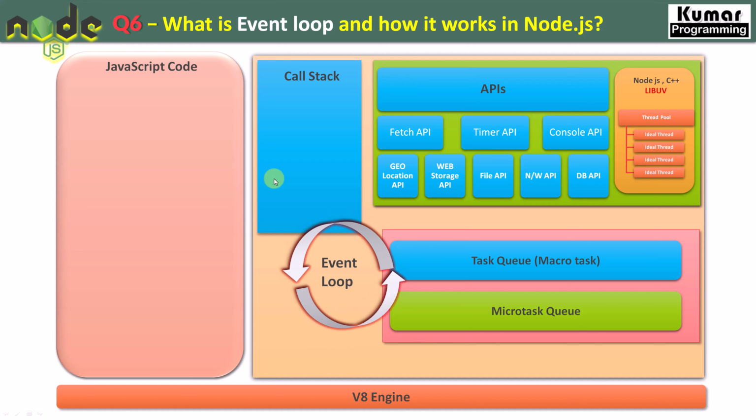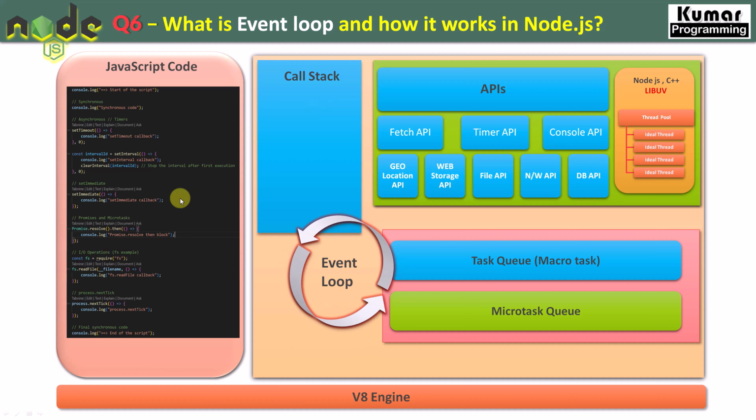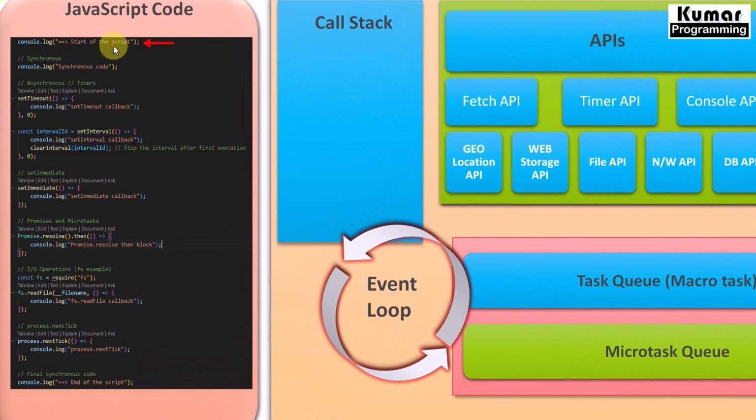Now let's see some actual asynchronous code and how it executes and what its execution order is, right? So here you see, I have all the types of asynchronous functions, and we also have some synchronous functions as well, right? So our main thread will start from here, and the first line will be executed as the start of the script, right? This is a synchronous function, so it will be executed immediately. The next line of code is also a synchronous function, so again it will come to the call stack and it will execute immediately, right?